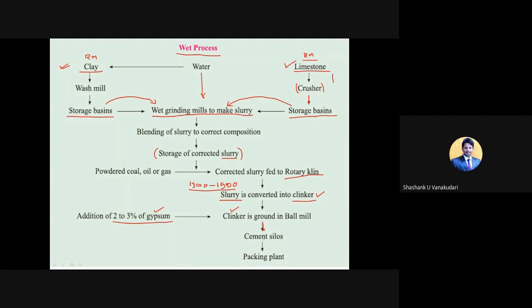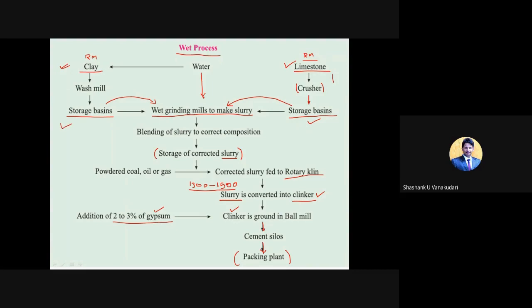And then, with respect to a required weight, they pack the cement in certain quantities. So that is how the manufacturing process goes from start till end. Basically you need to understand a few concepts: the raw materials, clay and limestone. Limestone is crushed and sent to the storage basin, and clay is washed because it contains some amount of impurities, and then sent to the storage basin.